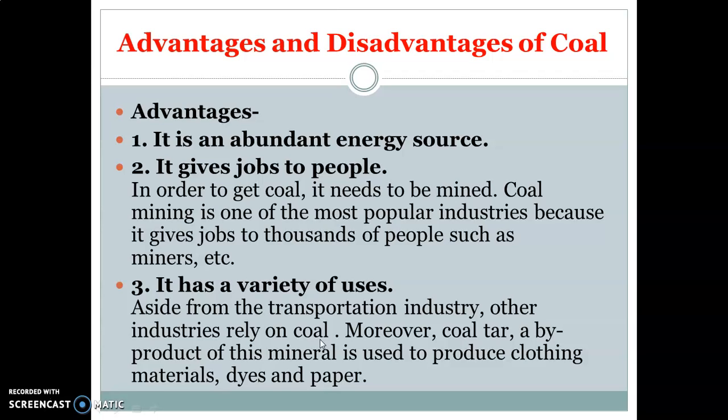A byproduct of coal, that is coal tar, is used to produce clothing materials, dye and paper. So in short, we can say the textile industry, industries which manufacture dye, and the paper industry, these industries are directly and indirectly dependent on coal.